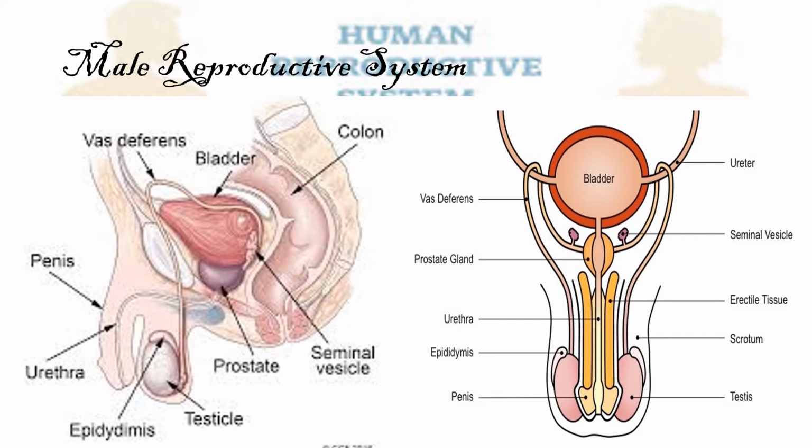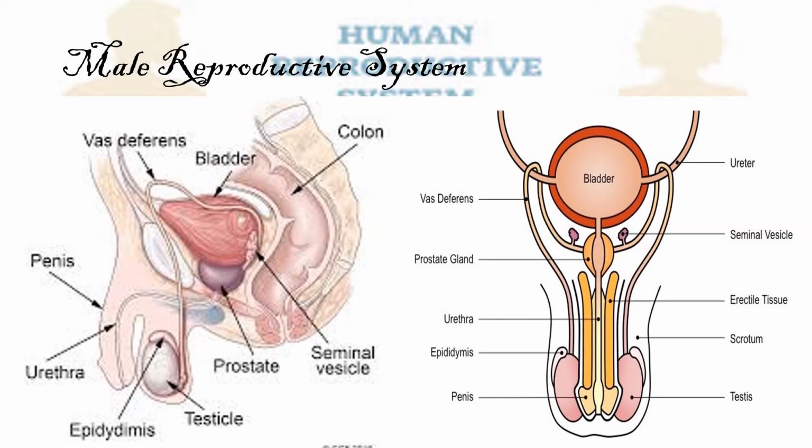The prostate and seminal vesicle are responsible for producing a major part of the semen. The prostate is a walnut-sized gland located between the bladder and the penis, and just in front of the rectum. The urethra runs through its center.